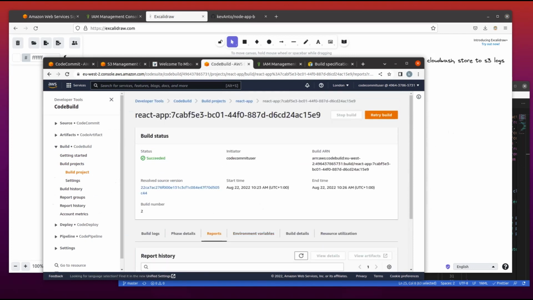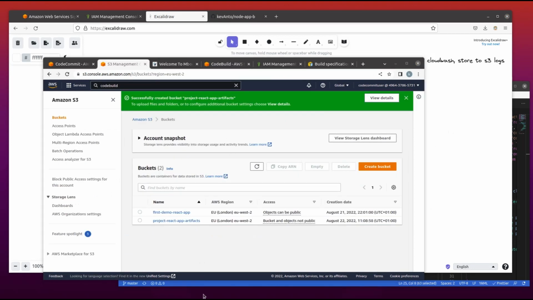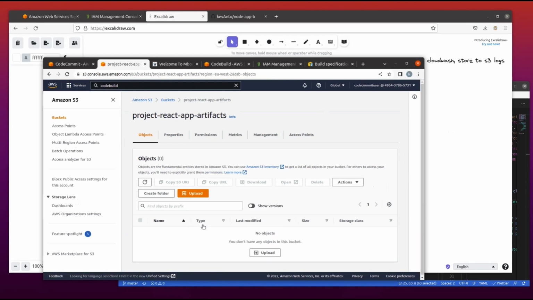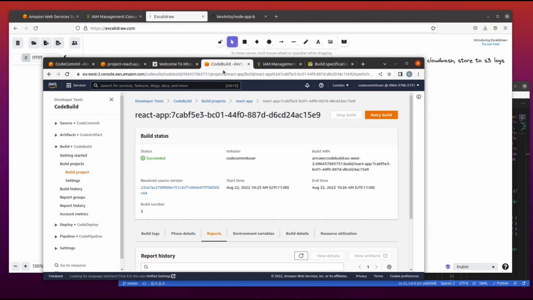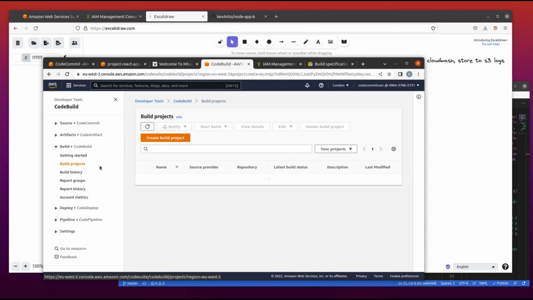Okay, we already have our bucket. The bucket name is project React app artifact. We go into our build project. Okay, let's select the build project, edit, and artifact.